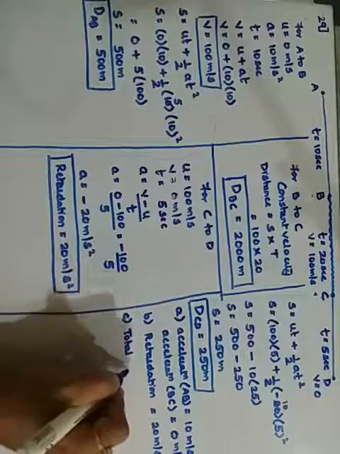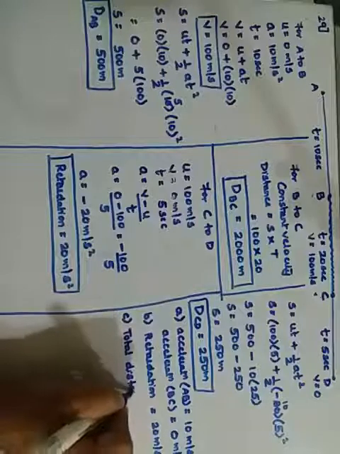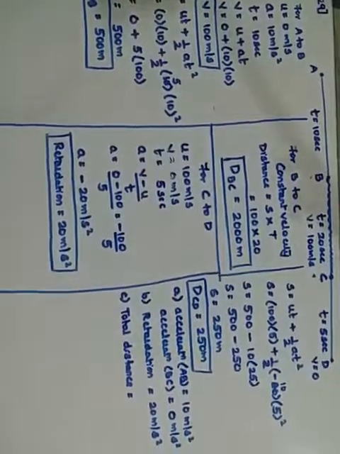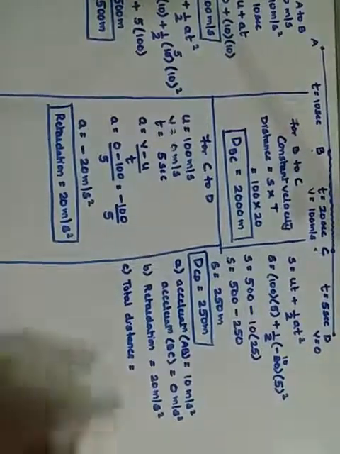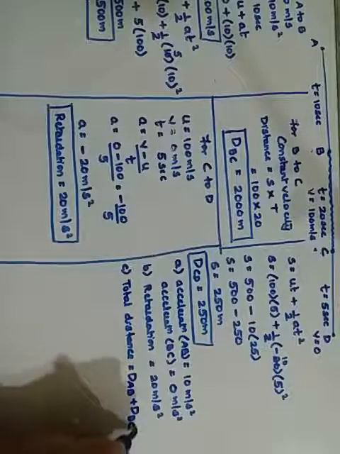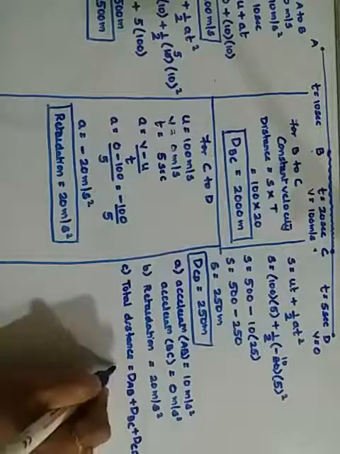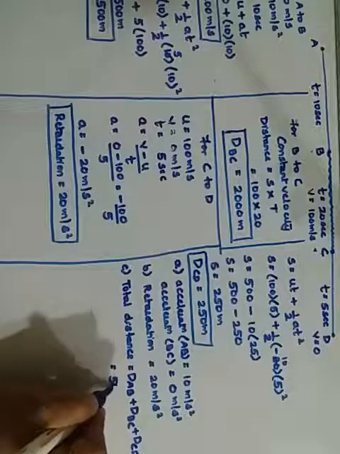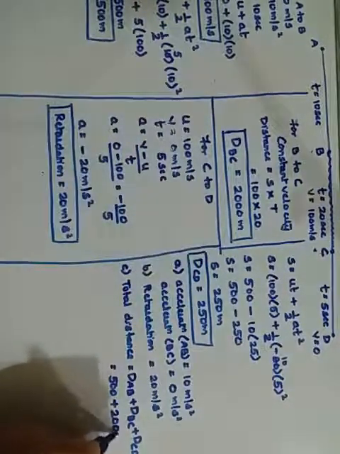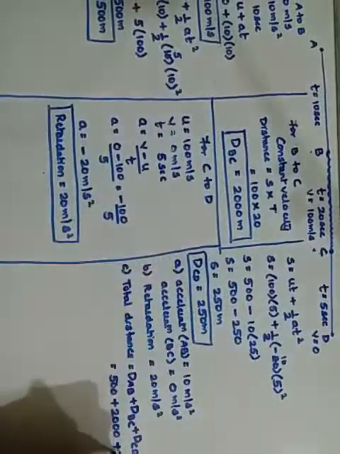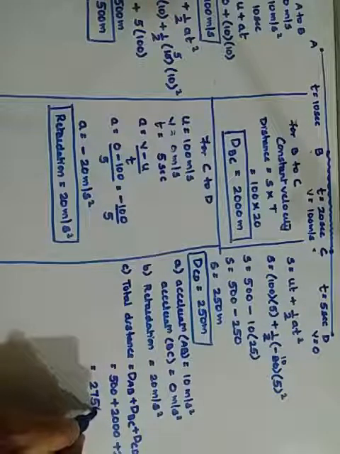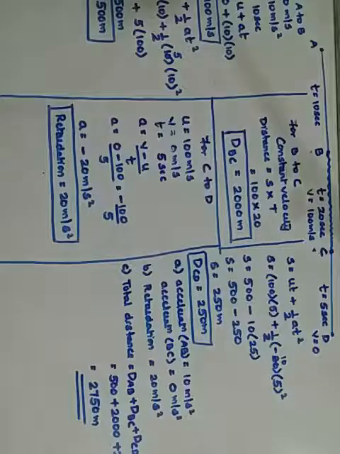And for the last part we want the total distance. As we did in the previous problem, the total distance will be the distance covered at three different stages: the distance from A to B plus B to C plus C to D. A to B was 500, B to C was 2000, and C to D is 250. Together it gives me 2750 meters. So this is your final answer.